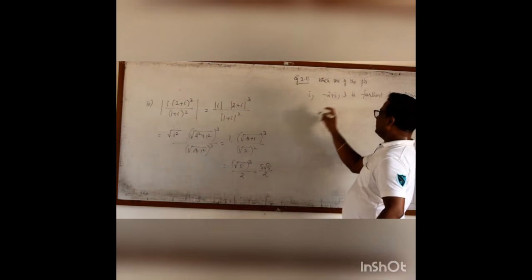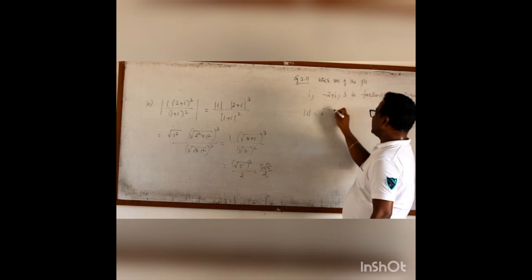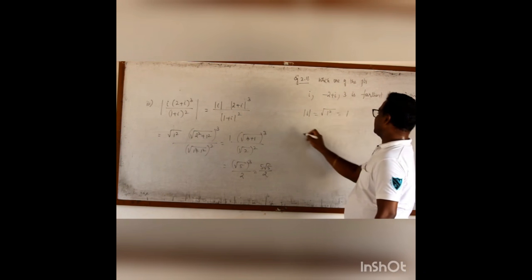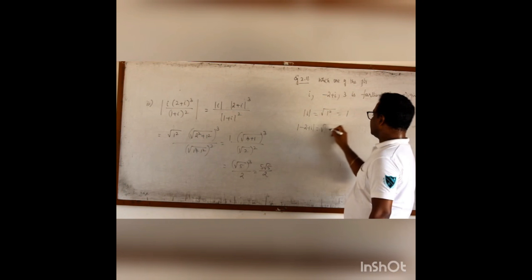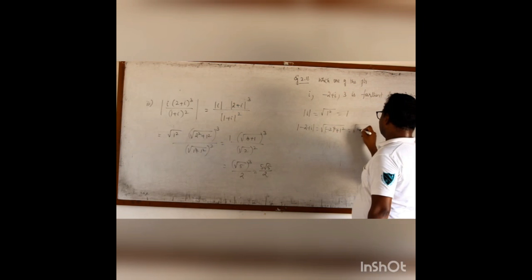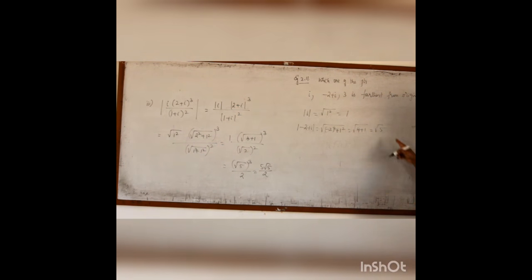So for that, find out the modulus for each number. Modulus of i is root of 1 square, it is 1. Modulus of minus 2 plus i is root of minus 2 the whole square plus 1 square, 4 plus 1, root 5. Root 5 is 2.23.